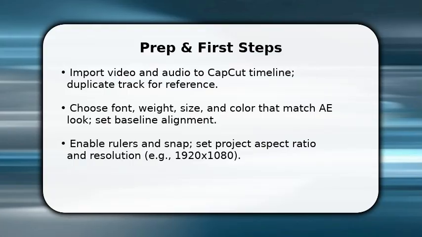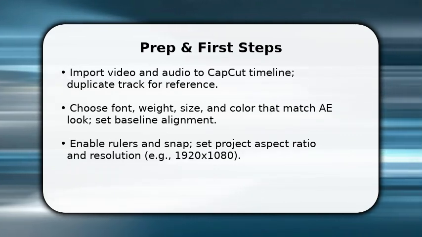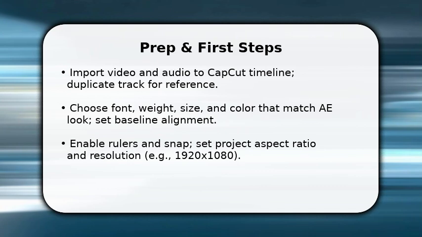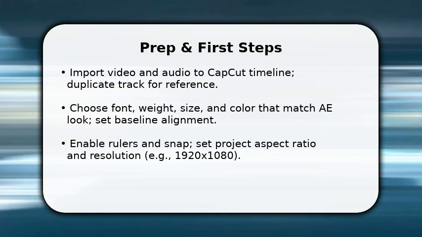You're starting by prepping assets and matching project settings so your subtitles behave like After Effects. First, import your clip and audio, then duplicate the video track for timing reference. Once done, set resolution and aspect ratio to 1920x1080 and enable rulers and snap so text placement is precise. Next, pick a font and weight that mimic AE style, choose size and color, and set baseline alignment. This makes later animation and motion blur look consistent with professional subtitles.